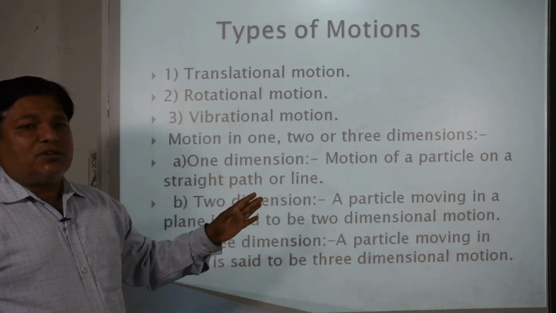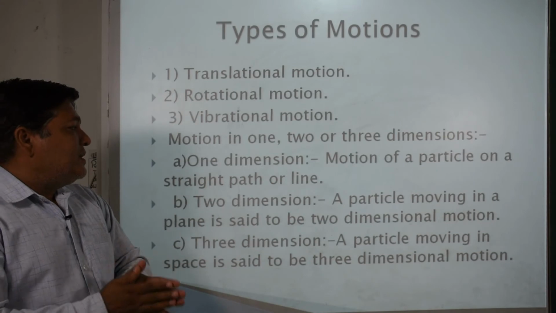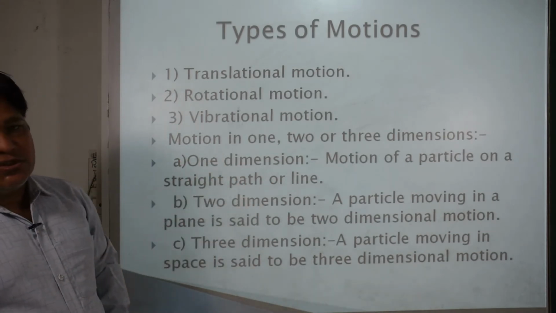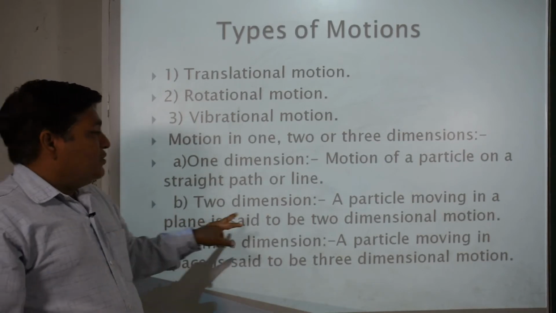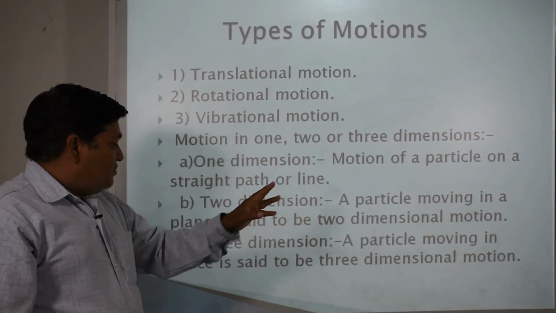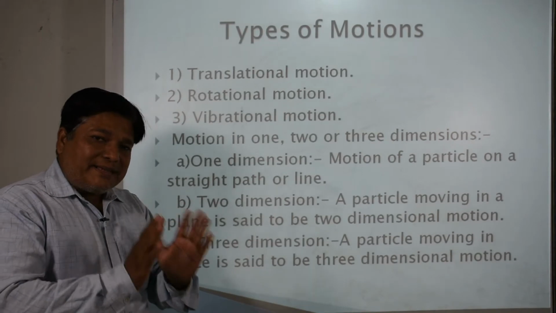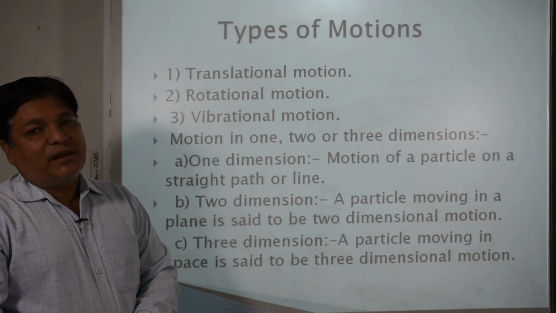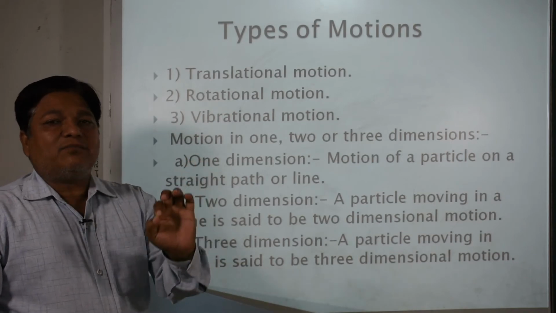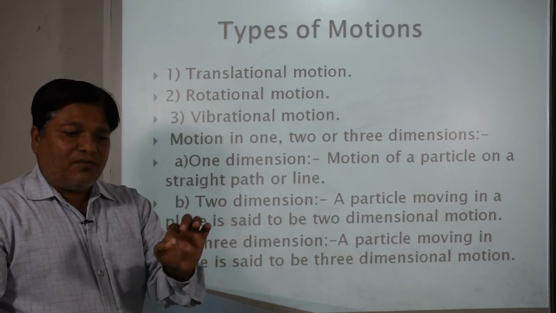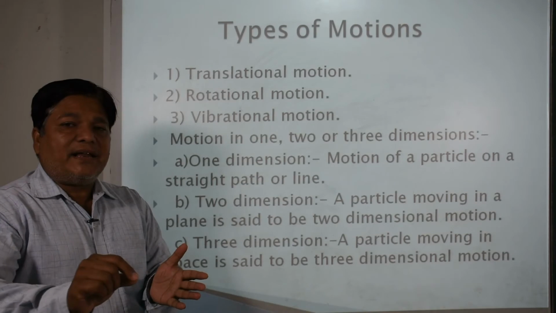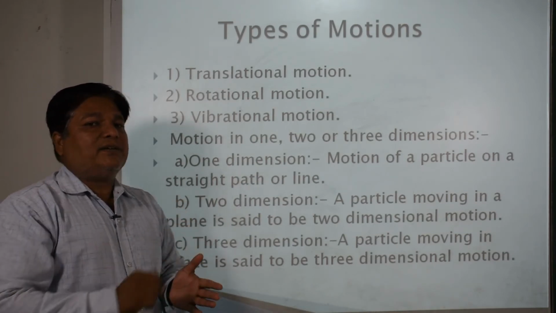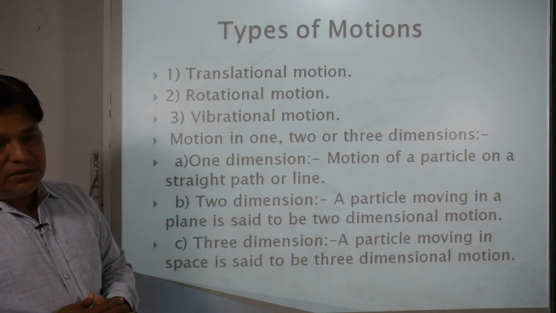One dimensional motion is very simple. If a particle moves in a straight path or straight line, we can say that its motion is one-dimensional motion. Second, two-dimensional motion. If a particle is moving in a plane surface, then we can say that the motion of the particle is two-dimensional motion. Like an insect moving on the floor surface, it can move anywhere in the x direction or in the y direction. So its motion is said to be two-dimensional motion.